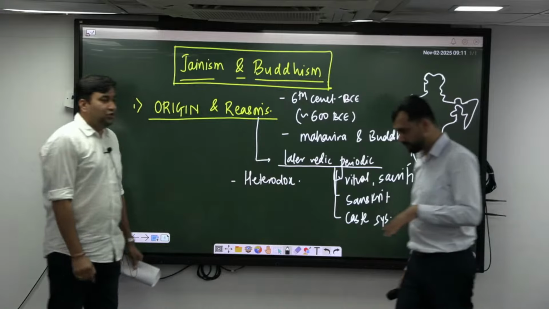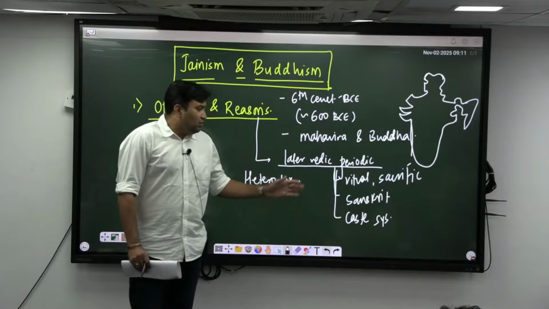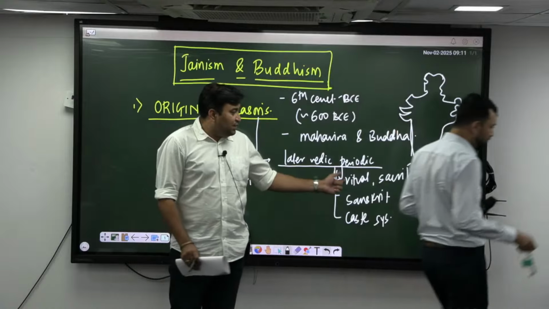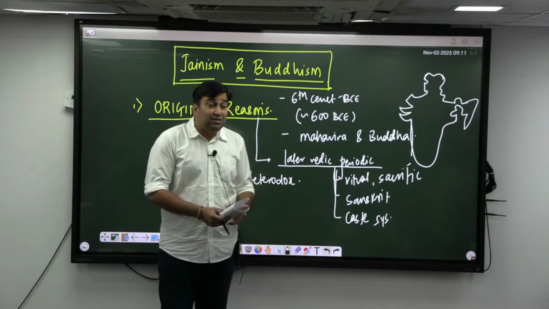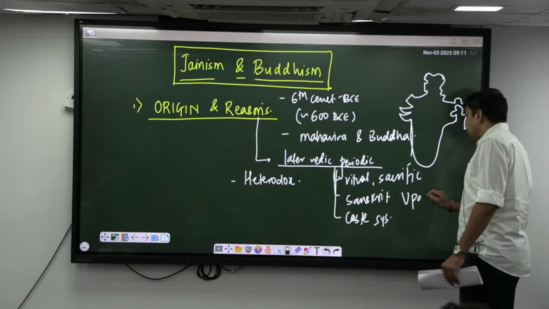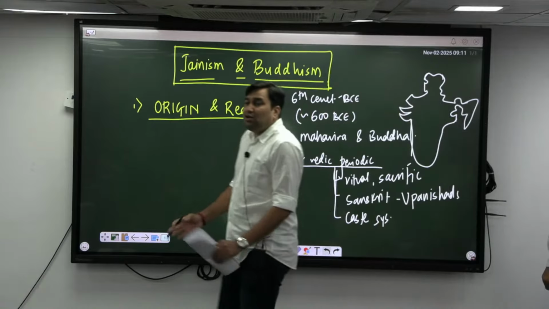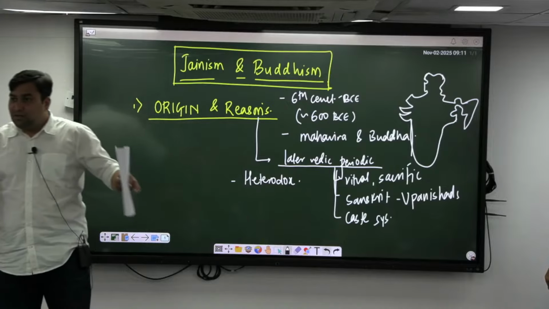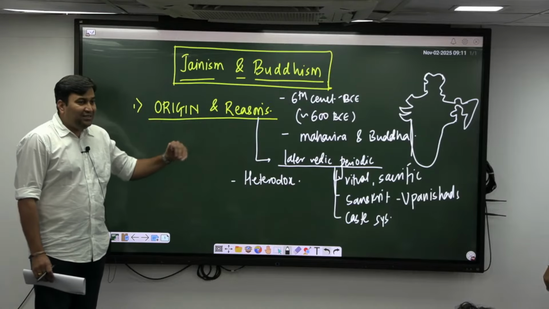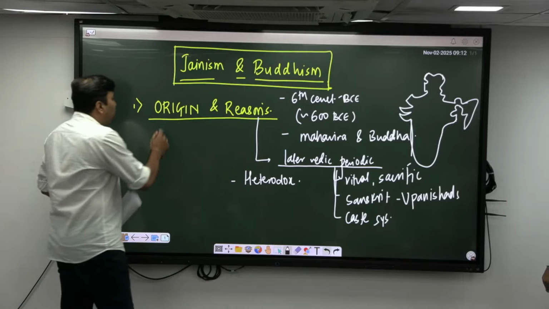Jainism and Buddhism. In response to the later Vedic period, the caste system rose, the status of women declined, the Sanskrit language was not understood by the masses, there were a lot of rituals and sacrifices, and there were the Upanishads. The Upanishads were dealing with metaphysical questions like God, soul, Atma, correct? To the common masses, they were not understood. So in response to this, Jainism and Buddhism arose as a heterodox school of thought. I hope you are getting the point. So this is the basic reason for the rise of both of them, correct?